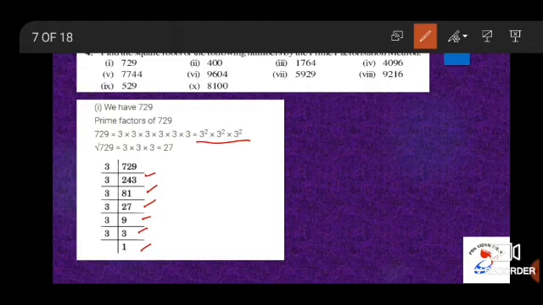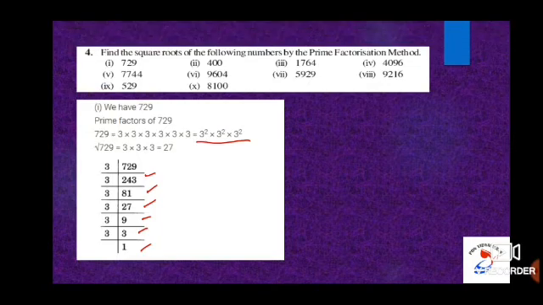Inside the square root, if you have two equal numbers, when you remove the square root, you will take only one number. Therefore, to conclude, the square root of 729 is equal to 27. This is the method for prime factorization. In the prime factorization method, children, you have to use only prime numbers. Even by mistake, you should not use composite numbers.